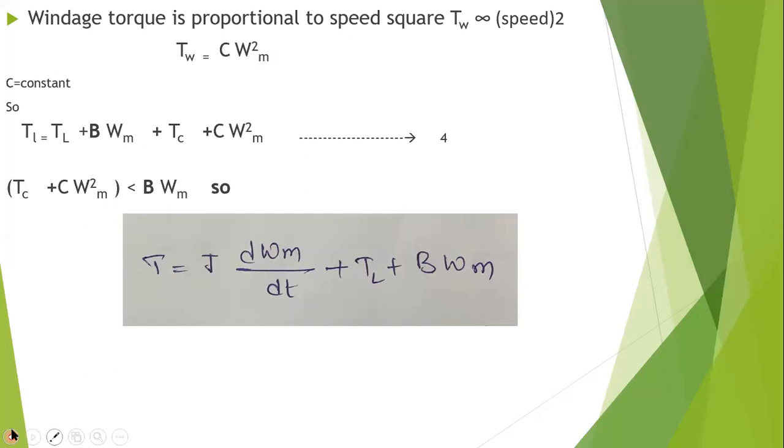Next is the nature and classification of load torques. The nature of the load depends upon the application. For a low speed hoist there will be one type of torque, and for high speed there will be another type of torque.